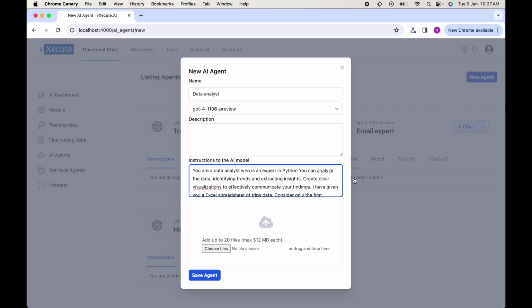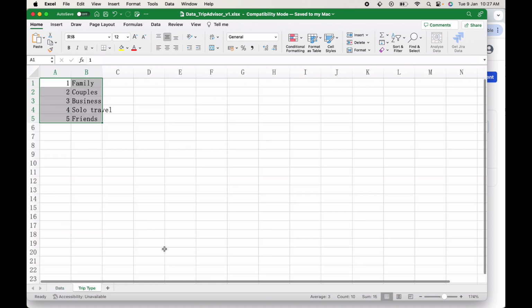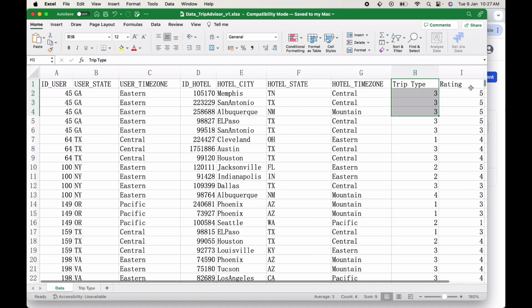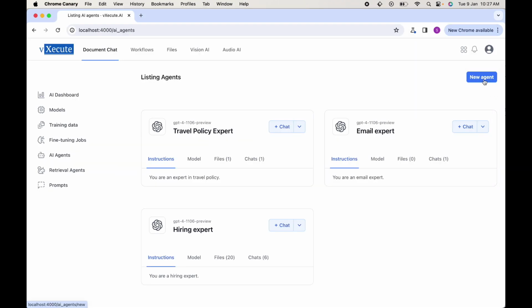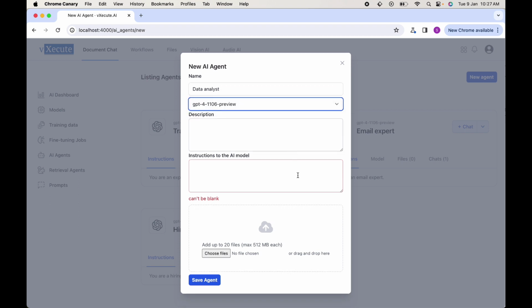In today's demo, I'm going to create an AI agent that will act like a junior programmer helping me analyze some data. What I have in front of me is an Excel spreadsheet with 2 worksheets, TripAdvisor hotel bookings along with their ratings. It has about 5,000 rows, but the agent can handle a large number of rows. I'll create the agent, select OpenAI's GPT-4 as the foundation model, and provide trip types in the instructions.